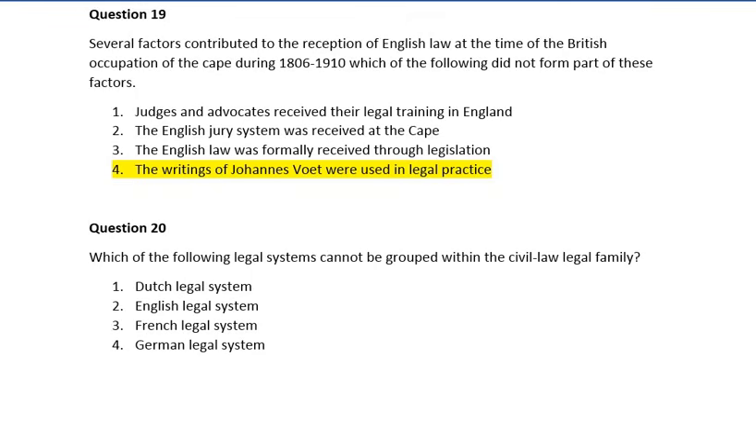Question 20. Which of the following legal systems cannot be grouped within the civil law legal family? Number 1. Dutch legal system. Number 2. English legal system. Number 3. French legal system. Number 4. German legal system. So guys, the correct answer is number 2, which is the English legal system.